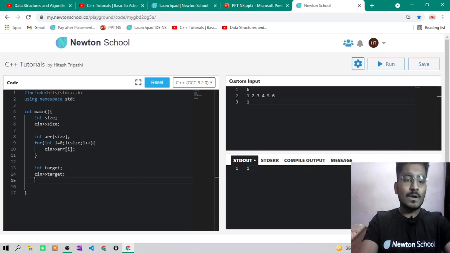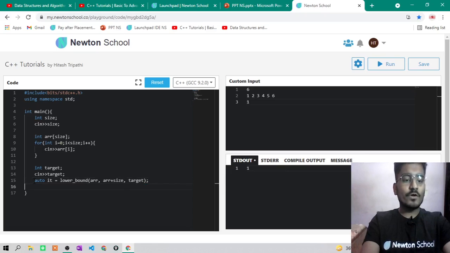Okay, now let me tell you how you can use lower bound and upper bound. For lower bound and upper bound, you can take an auto iterator, and write lower bound with the first value address, the last value address, and your value, which here is target.